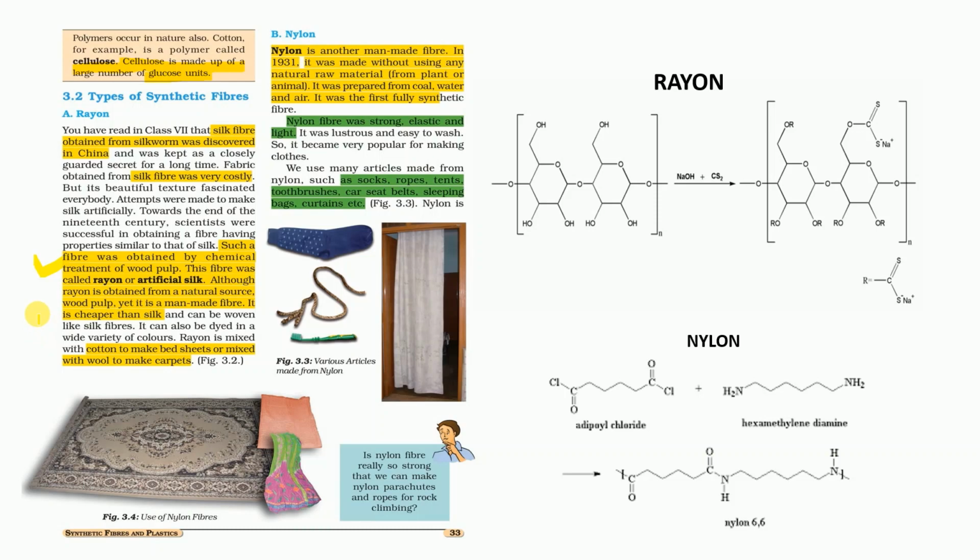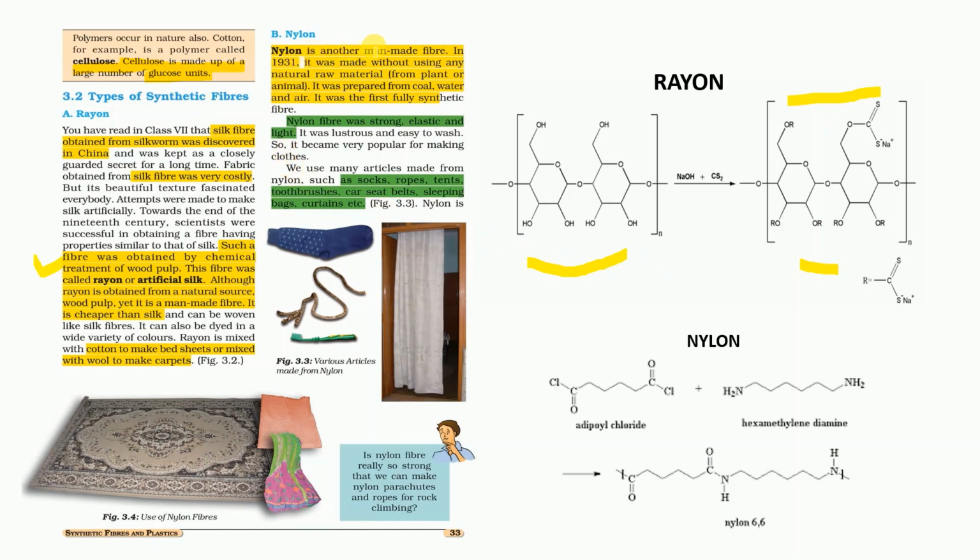It is much cheaper than silk. So we buy products made from rayon as it is very cheap and also light as compared to original silk. Products made from rayon include bed sheets and carpets. This is the chemical formula of rayon: when this unit reacts with the chemicals NaOH and carbon disulfide, they form a long chain of polymer which is called rayon.